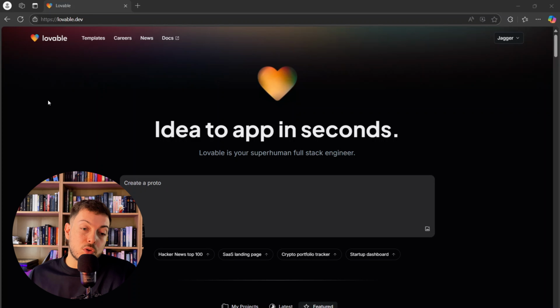So it comes from a good team. It's had a good little hype cycle as it's launched. And I think it's a solid no-code builder. So yeah, definitely go give it a try.